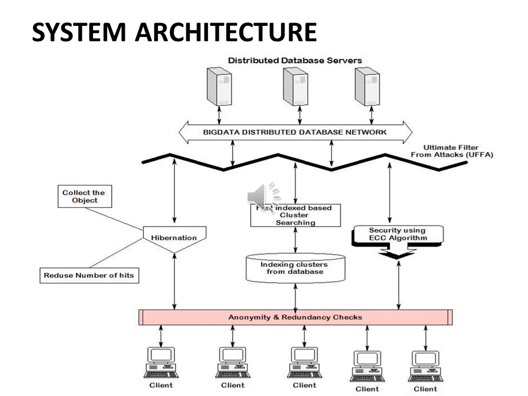It filters out all the redundancy of data and the attacks that are given by the client, and the data passes through anonymity and redundancy checks, in which the personal details are hidden from the clients. Also, the hibernation technique is used for the most recently used data, and it is used to reduce the number of hits towards the main database.